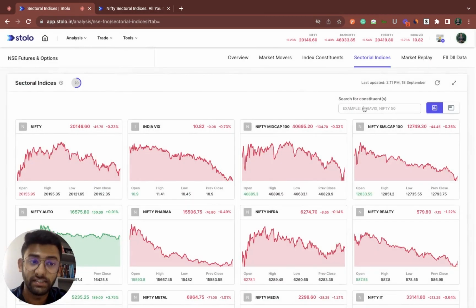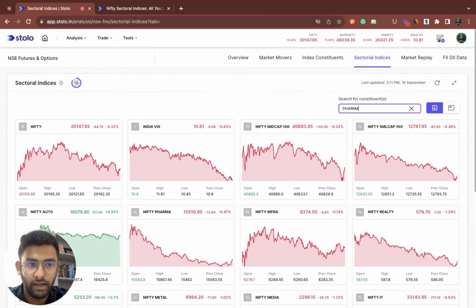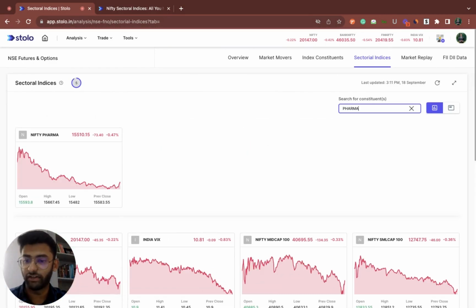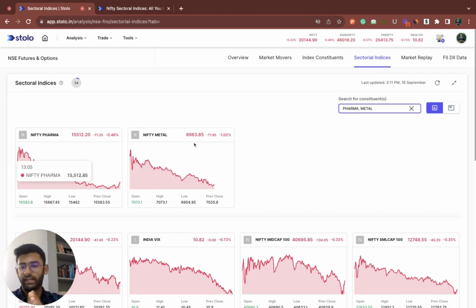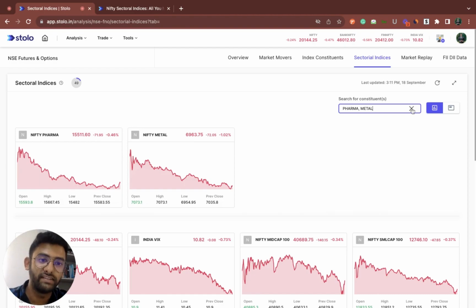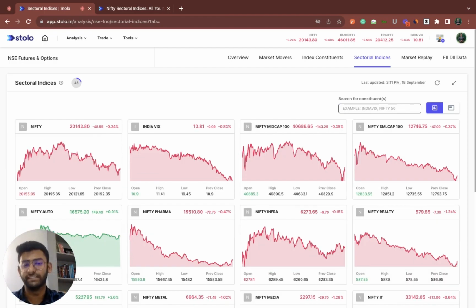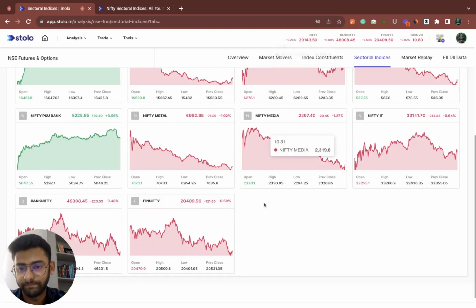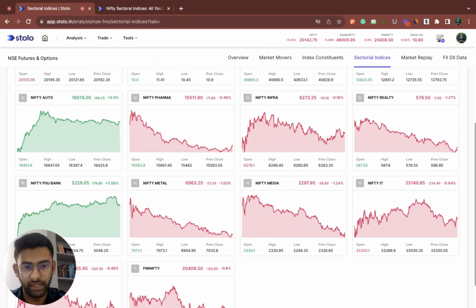You can also search for a particular constituent. For example, here, let's take pharma. As soon as you type pharma here, it would filter out that particular sectoral index chart. And by just putting a comma and adding another sector, let's say metal, you can also keep two indices on track directly. That is the whole idea of search as well. But without searching, you would get the entire view of all the present Nifty sectoral indices.